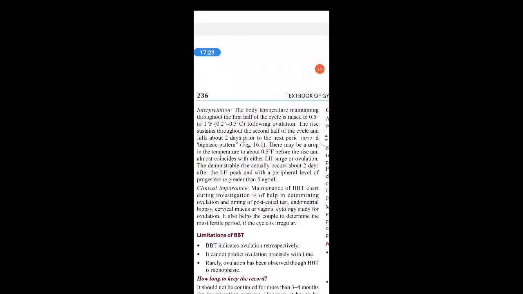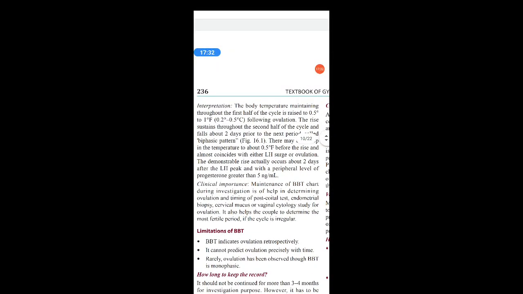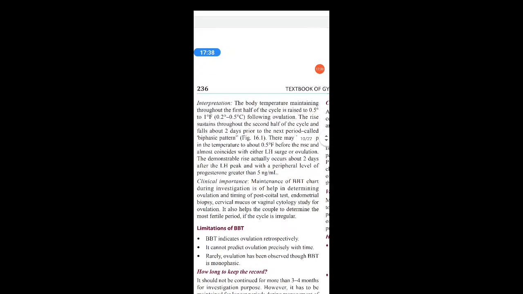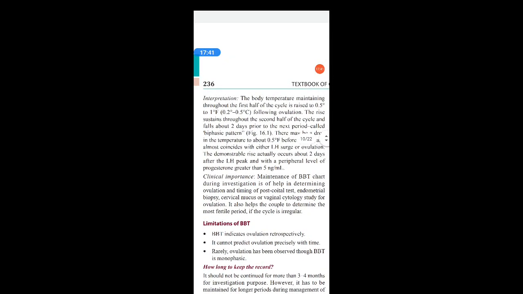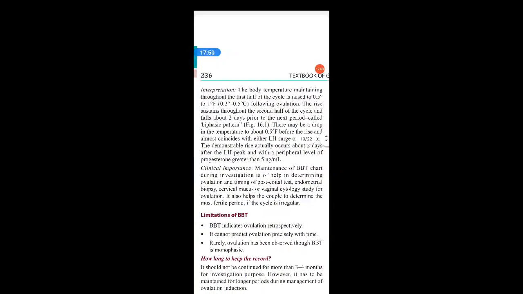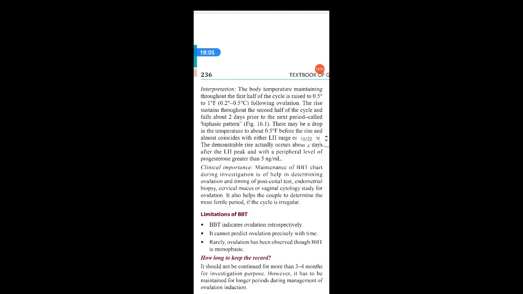Interpretation: the body temperature maintained throughout the first half of the cycle is raised by 0.5 to 1 degree Fahrenheit, or 0.2 to 0.5 degree Celsius, following ovulation. In the first half of the cycle one temperature is maintained, but the temperature rises by 0.5 to 1 degree Fahrenheit in the second half, that is following ovulation. The rise sustains throughout the second half of the cycle and falls about 2 days prior to the next period, which is called the biphasic pattern. So in the first half the temperature will be the same, but it rises in the second half following ovulation, and it remains raised throughout the second half of the cycle, only falling 2 days prior to the next period.